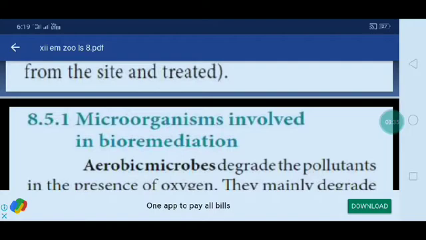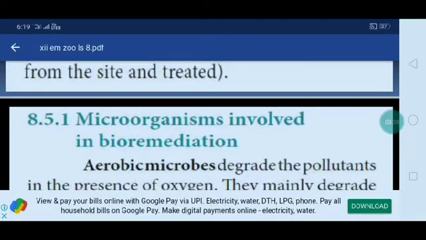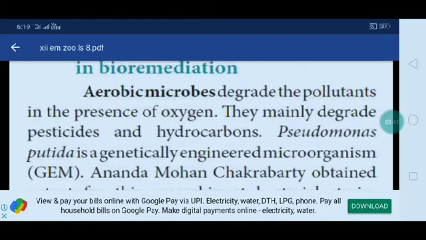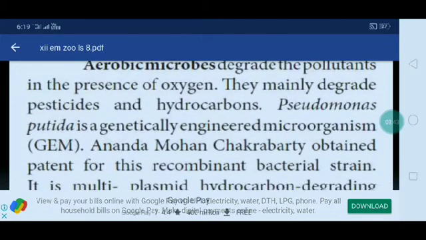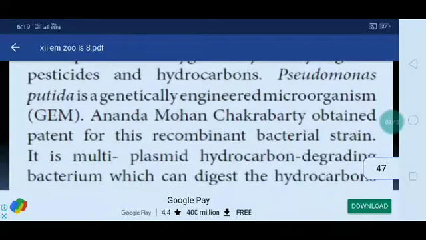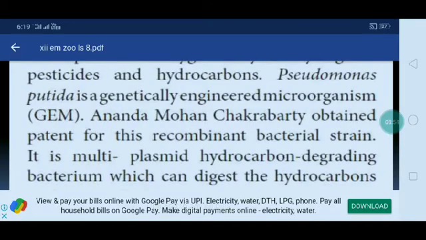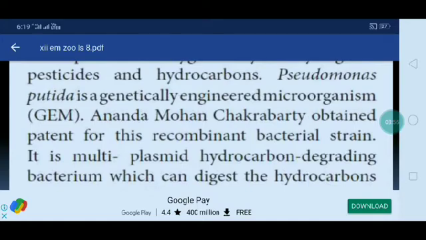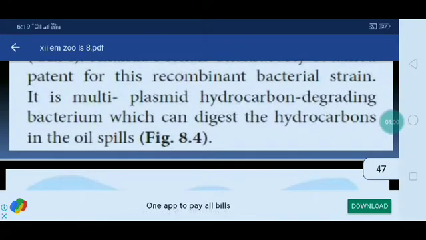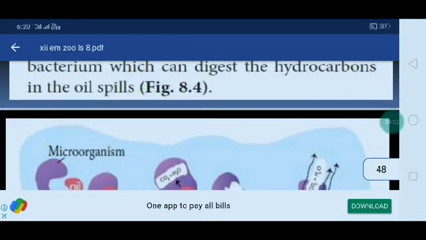Microorganisms involved in bioremediation. Aerobic microbes degrade the pollutants in the presence of oxygen. They mainly degrade pesticides and hydrocarbons. Pseudomonas putida is a genetically engineered microorganism (GEM), and Ananda Mohan Chakrabarty obtained a patent for this recombinant bacterial strain. It is a multiplasmid hydrocarbon degrading bacteria which can digest the hydrocarbons in oil spills.